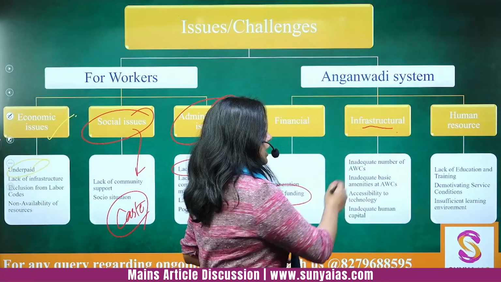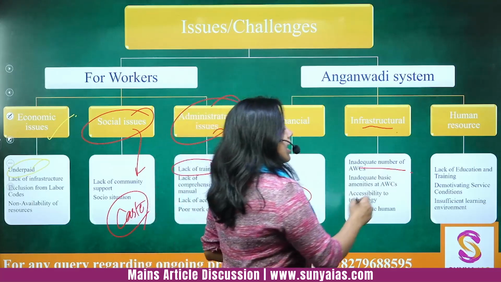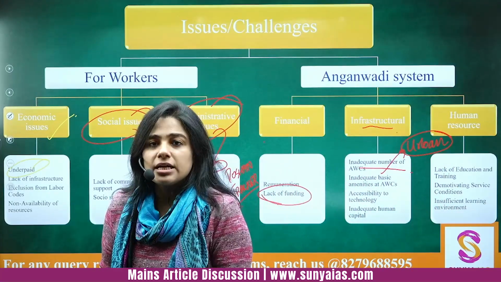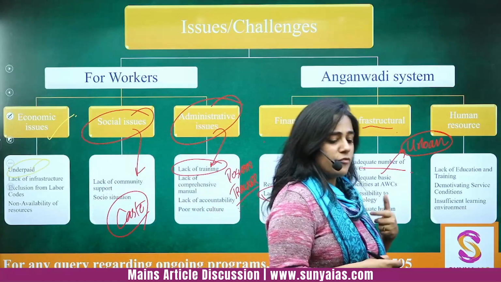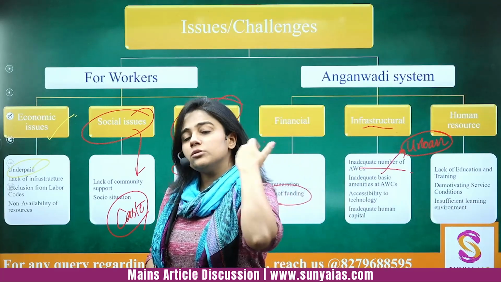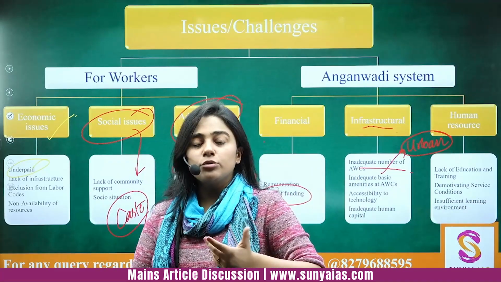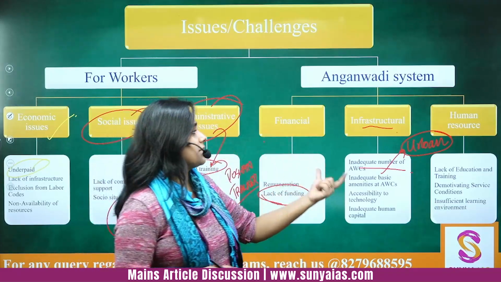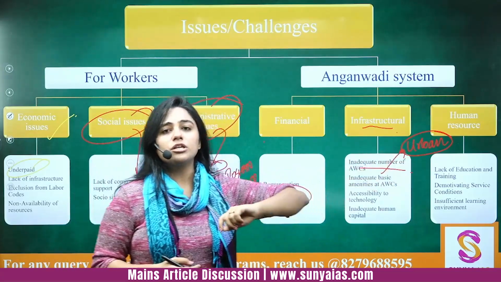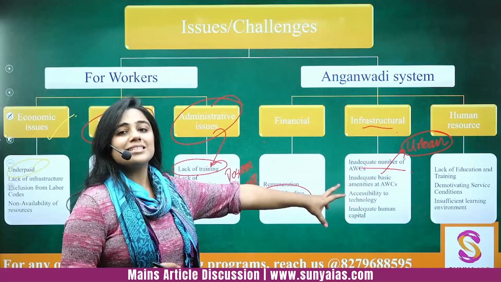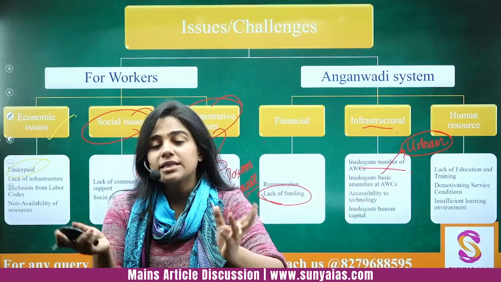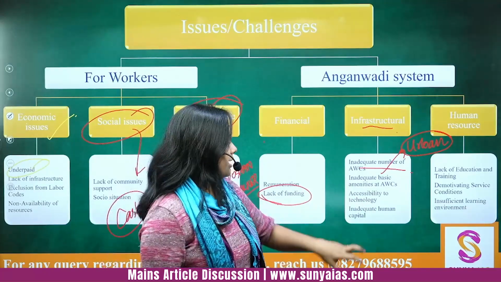Infrastructure-wise, we have an inadequate number of Anganwadi centers, especially in the urban areas. See, people are coming to the urban areas to find jobs, and they are bringing their children also sometimes. Do the children who are growing up in slums, etc., not deserve education if they are in the urban areas? They are not able to go to fancy private schools. So in the urban areas, there is an infrastructural issue. Not a lot of awareness is there. I would want you to think how many of you are aware of the nearest Anganwadi center around you, right?